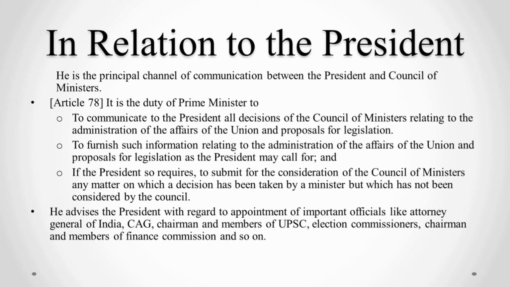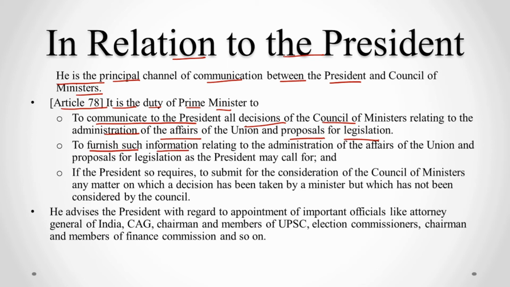Coming to powers and functions in relation to the President. The Prime Minister is the principal channel of communication between the President and Council of Ministers. Article 78 says it is the duty of the Prime Minister to communicate to the President all decisions of the Council of Ministers relating to administration of the affairs of the Union and proposals for legislation.